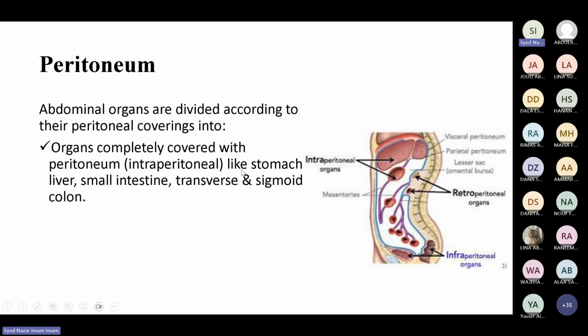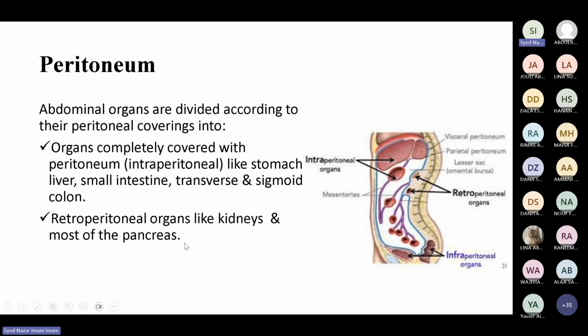So what are the intraperitoneal organs? Like a stomach, liver, a small intestine, transverse and sigmoid colon. They all are covered with the peritoneum. You will see these structures in detail later on. Retroperitoneals are what? They are the structures which are behind the peritoneum, like kidney and most of the pancreas, your abdominal aorta, inferior vena cava. They are behind the peritoneum and they're called retroperitoneal organs.